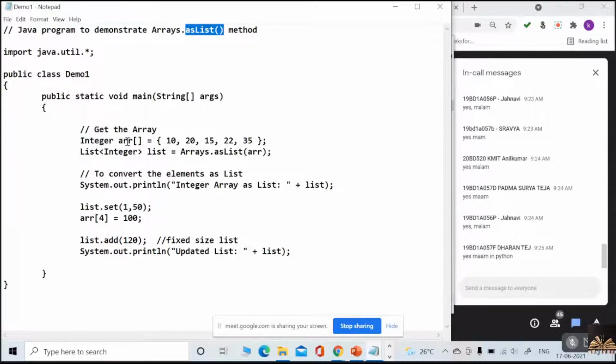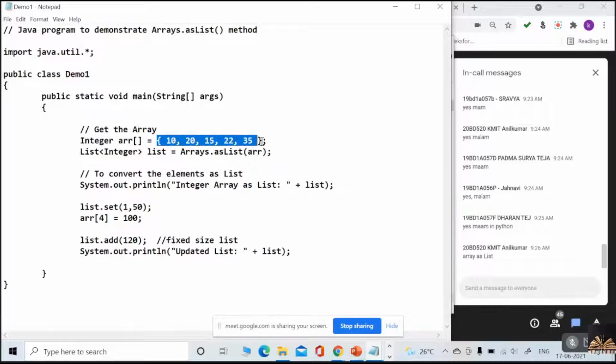Suppose we took an array with the elements 10, 20, 15, 22, and 35. Now I just want to represent this array in terms of a list. List is a collection, as we already know. List is an interface.